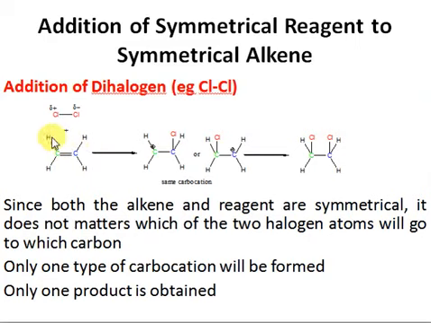Both halves are exactly the same because both carbons have two hydrogens here. So we know that the alkene is symmetrical. Now we cut this reagent in half, so both our halves are the same, so it means the reagent is also symmetrical, right? So this is a case of addition of a symmetrical reagent to a symmetrical alkene, right?